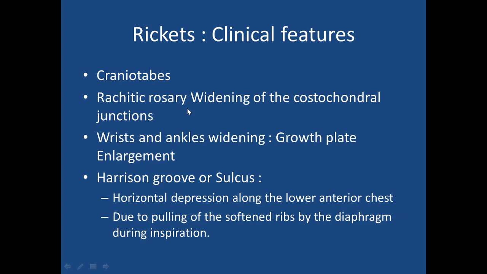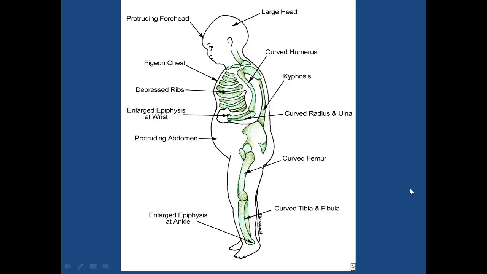Now Harrison groove or sulcus is a horizontal depression along the lower anterior chest, and it is due to pulling of soft ribs, because of defective mineralization, by the diaphragm during inspiration. Now this picture shows protruding forehead and large head, which can be seen in rickets.